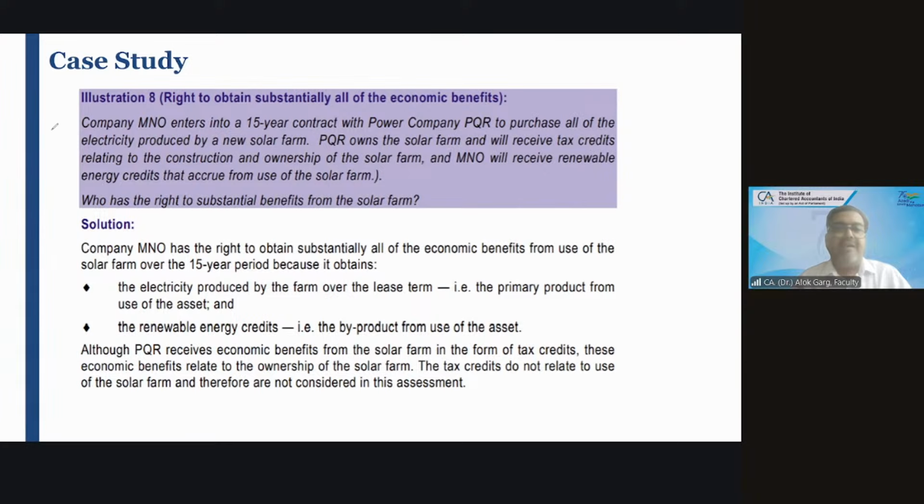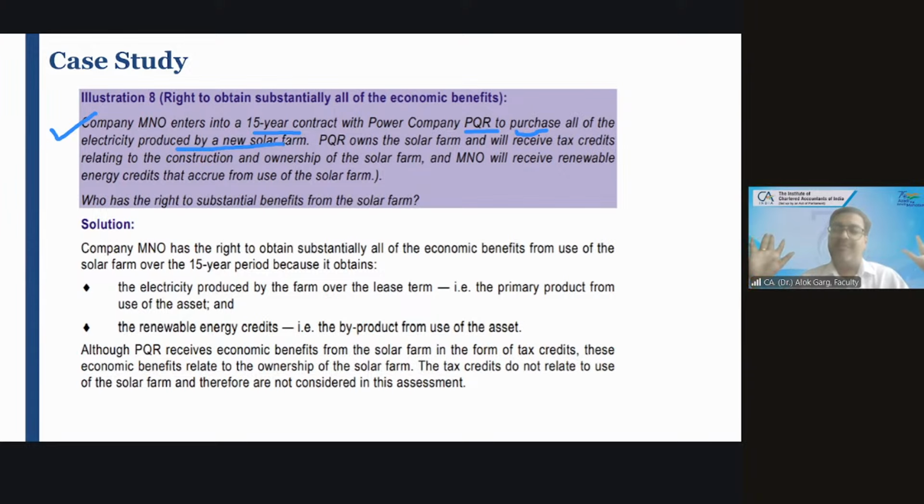Company MNO enters into a 15-year contract with power company PQR to purchase all of the electricity produced by a new solar farm. So PQR is the supplier, MNO is the customer. And the lease term is 15 years. And this customer is purchasing all the electricity produced by the solar farm.